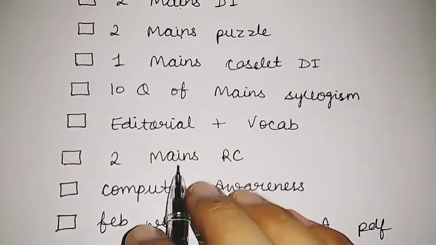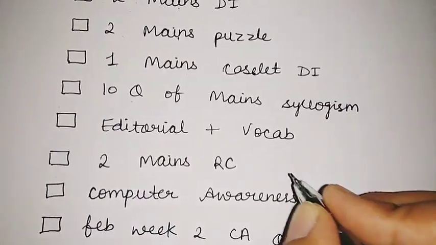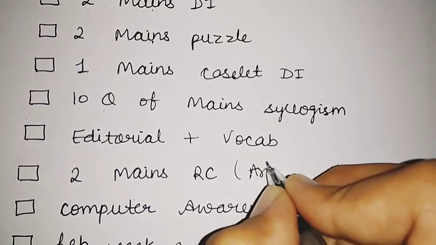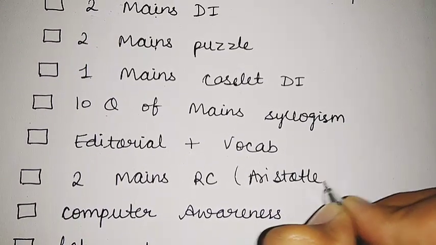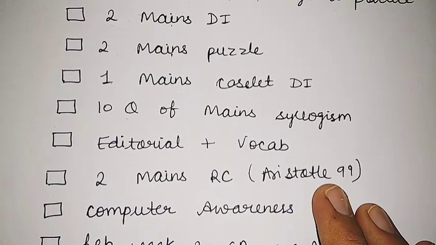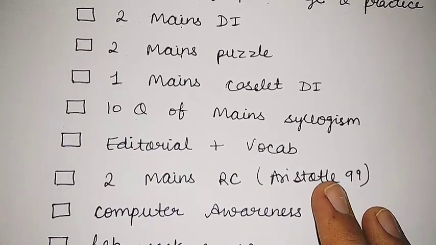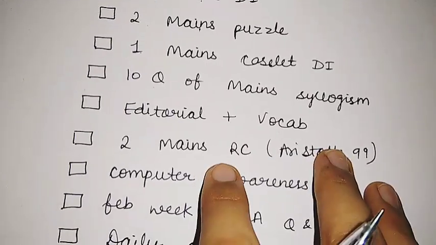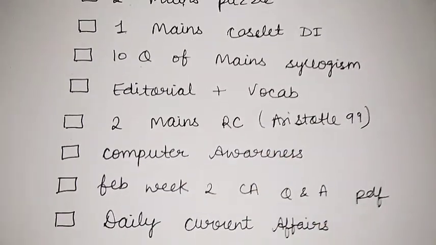Then I will practice 2 mains RC, and for mains RC I told you yesterday also that there is a PDF named Aristotle 99. Just write on Google Aristotle 99 PDF download, and the PDF will be before you. You can download the PDF and practice RC questions from there. Good content is available in this PDF.